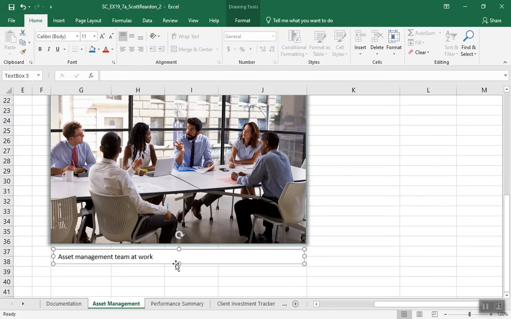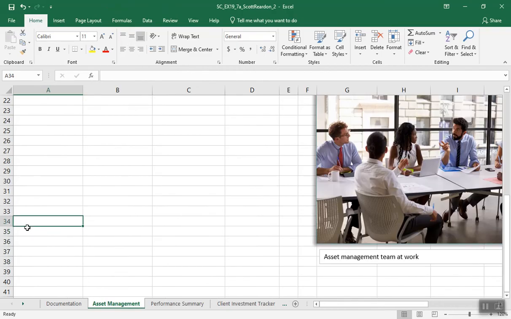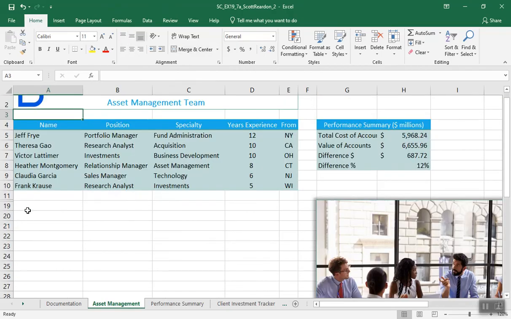That was number 8. Number 9, Elena also wants to provide an organizational chart to show the hierarchy of the asset management team. Insert an organizational chart as follows. We're still on the asset management team worksheet, right? Where are we going to put this? Over in A19. Wow, this is quite a worksheet down here. Let's go down to A19.